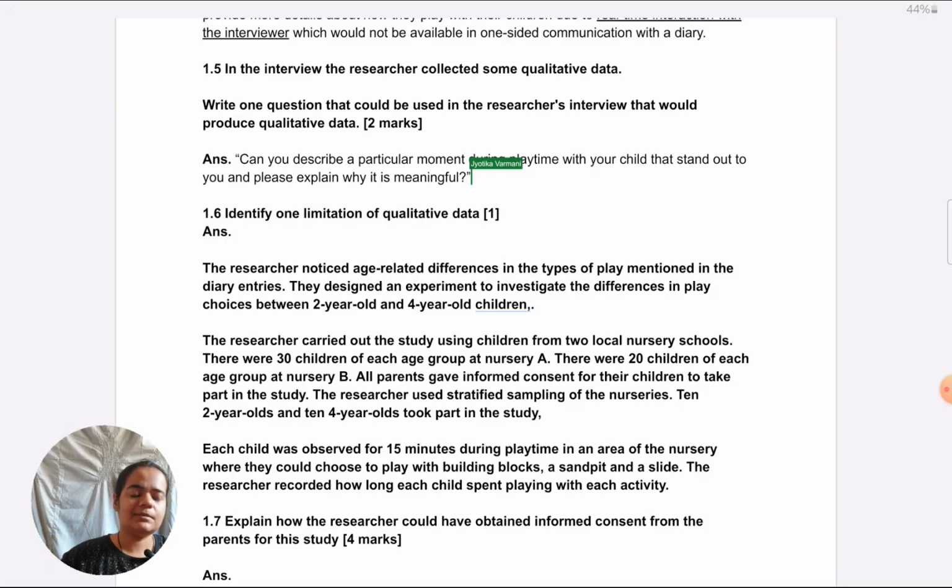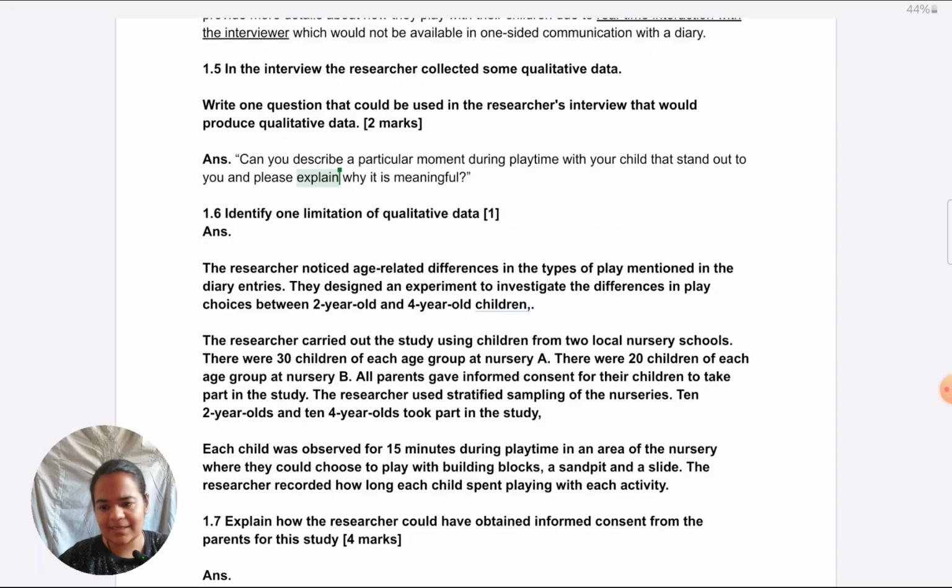Right? So, here it is an open question with reference to what the researcher wants to know about. It's exactly about that engagement of the parent and child. So, some moment in which they felt particularly engaged with the child. And because it's an open question, explain. So, we want them to give many details about why that moment stands out for them.